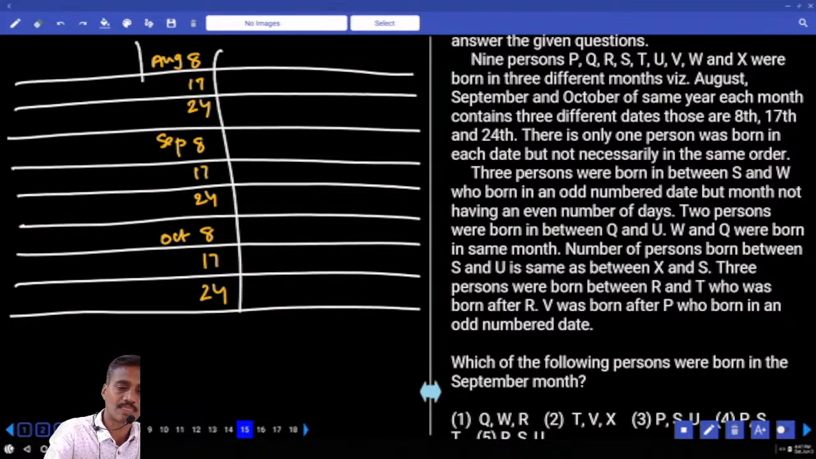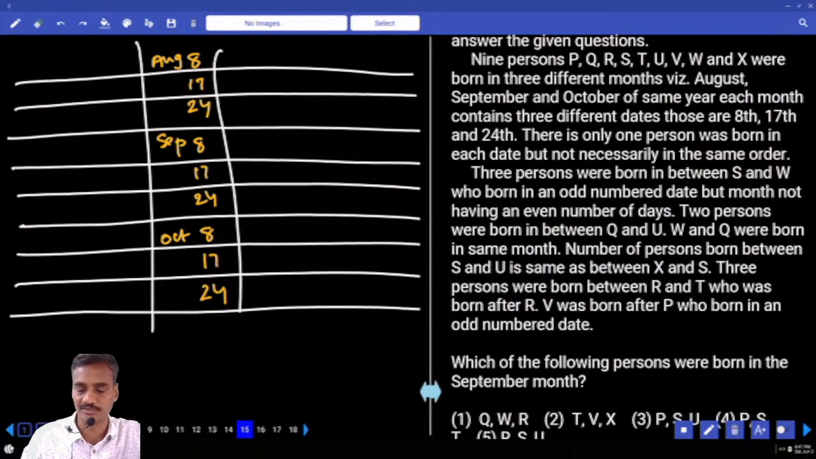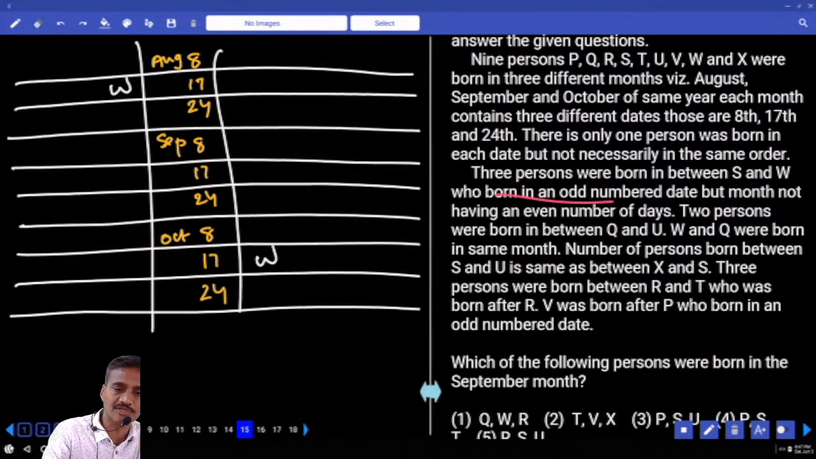My first condition: 3 persons between S and W. W was born on an odd number date, but the month does not have an even number of days. W was born in a month with an odd number of days. W can be in the month of August or W can be in the month of October, say October 17. Now how many persons are between W and S? 3 persons. As W is here, 1, 2, 3, S is here. Again here, 1, 2, 3, S is here.